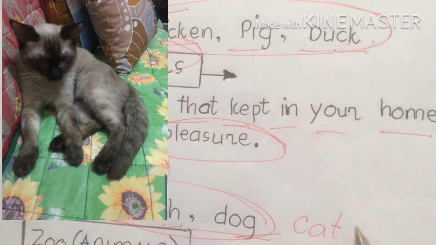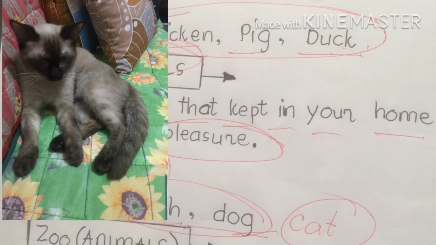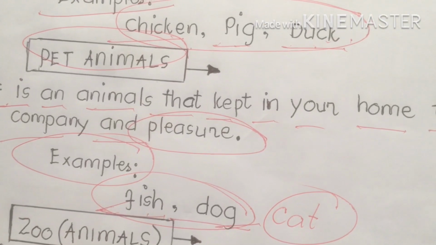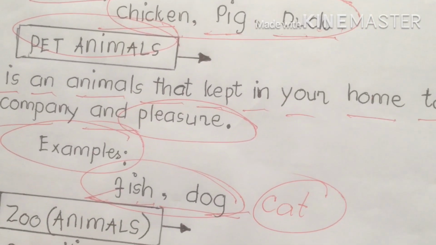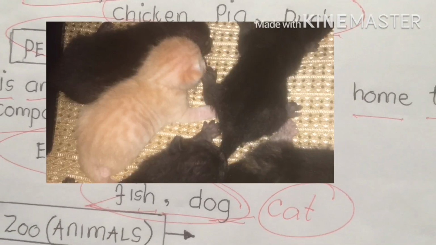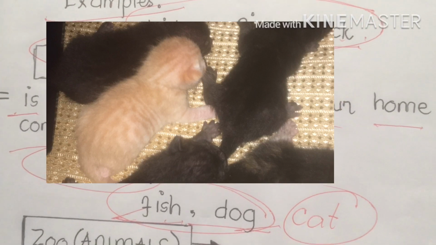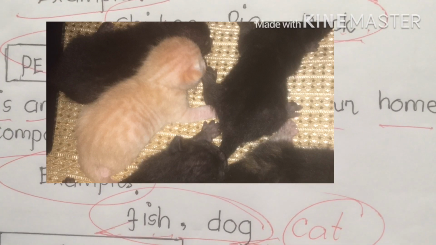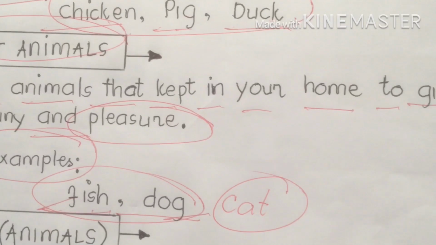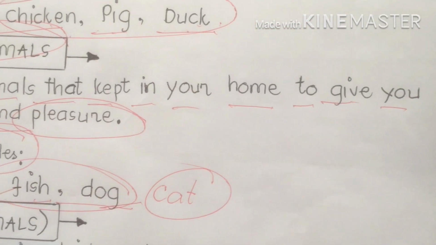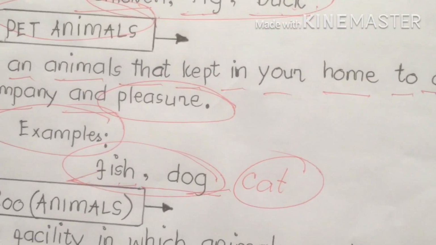I have plenty of cats here in my house, different breeds of cats. So that's why pet animals are considered our companions, our guardians, our friends, or whatsoever. That's why we love them.